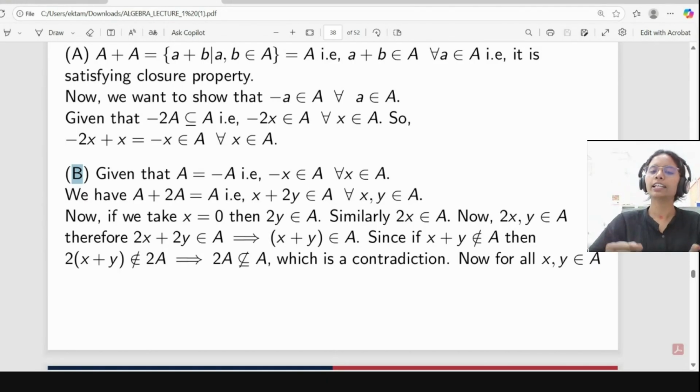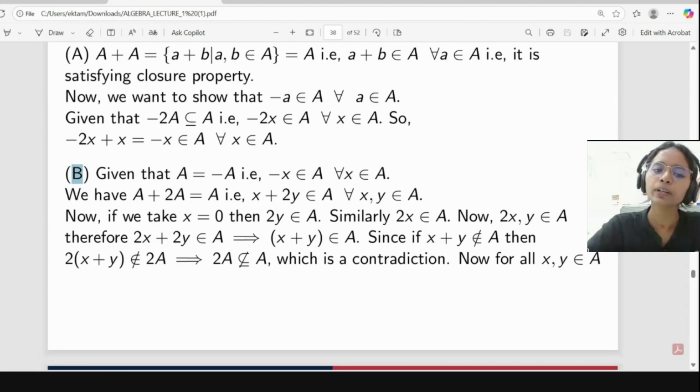Why? Suppose we are claiming that x plus y is not belonging to A, then what will happen? If x plus y is not belonging to A, then according to the definition of rA, 2 of x plus y should not belong to 2A. But here, 2x plus 2y is belonging to A, yet 2x plus 2y is not belonging to 2A.